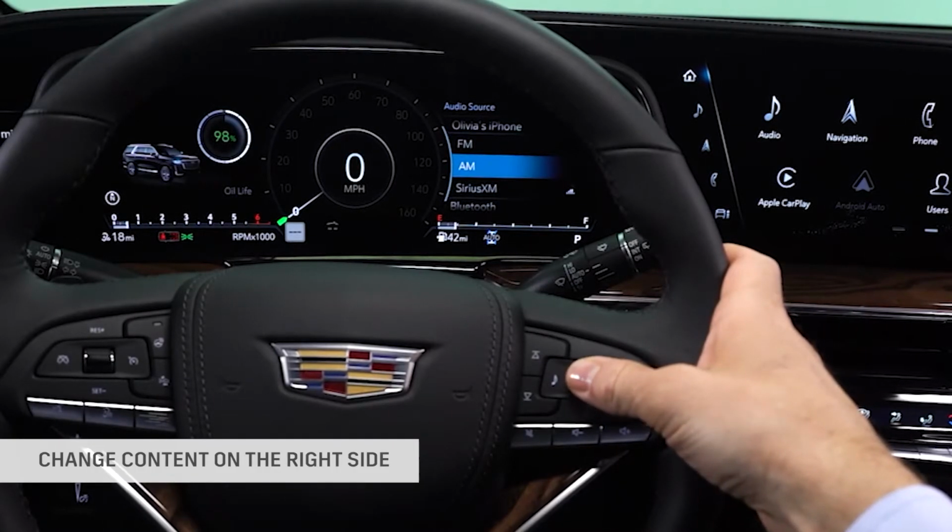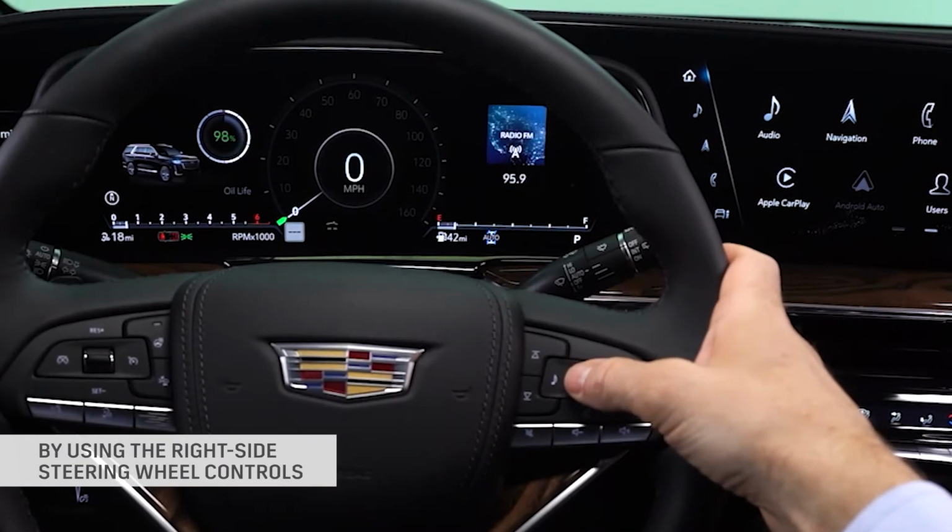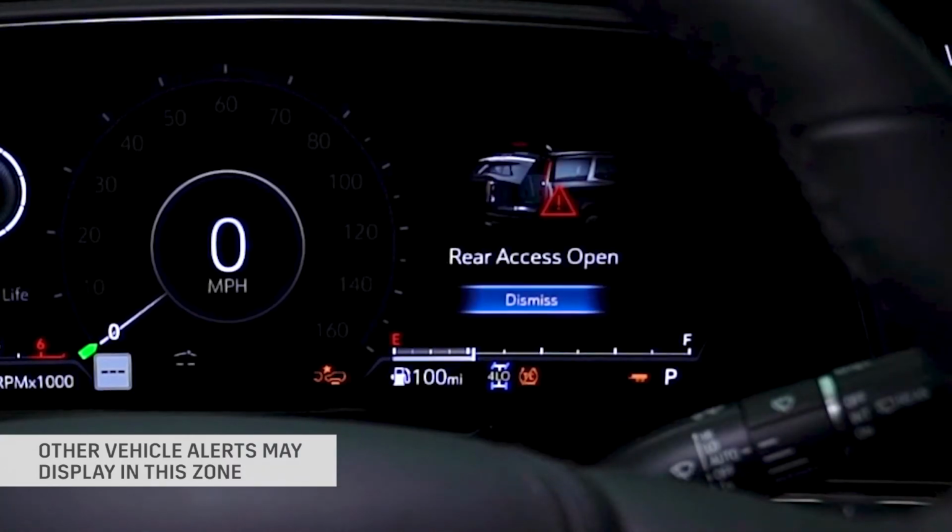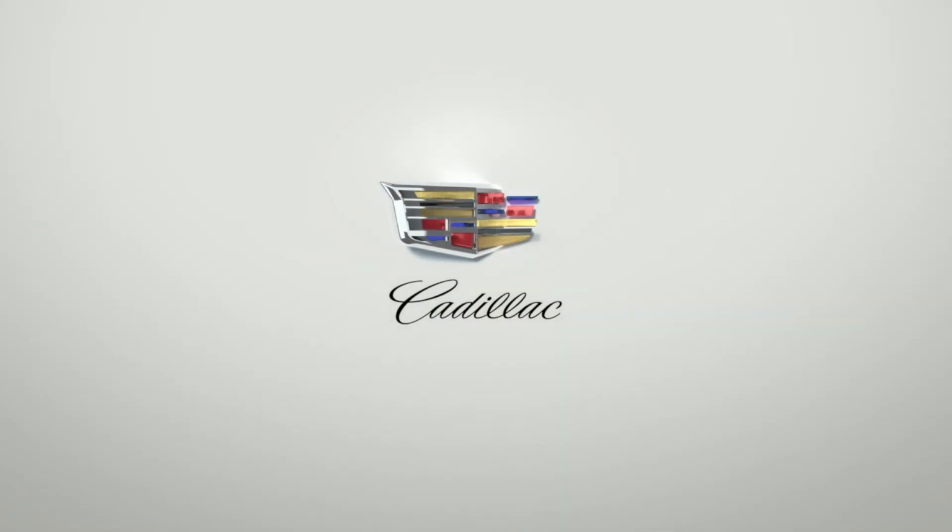Change content on the right side by using the right side steering wheel controls. Other vehicle alerts may also display in this zone. For more information, refer to the owner's manual.